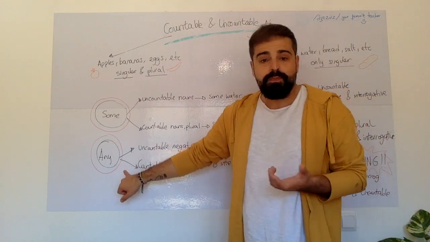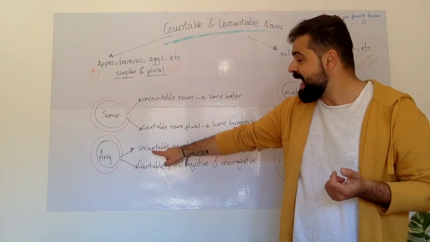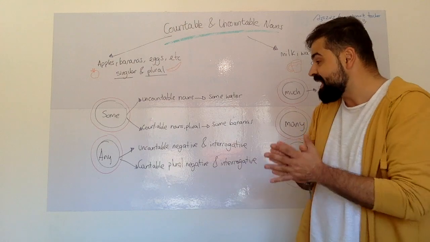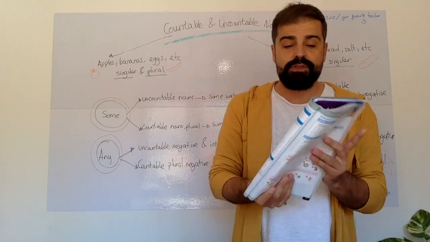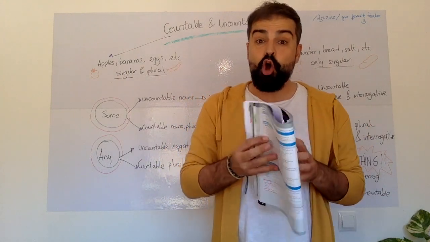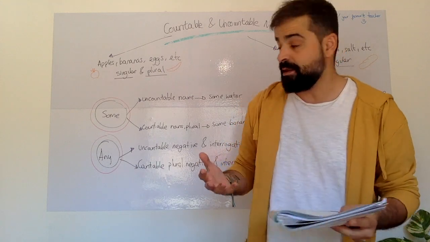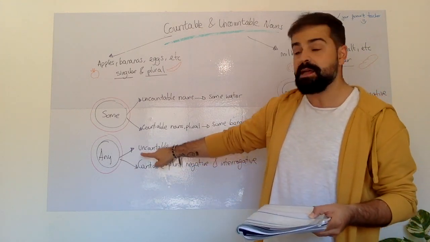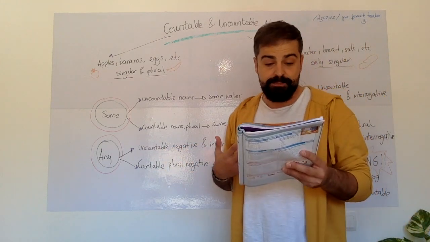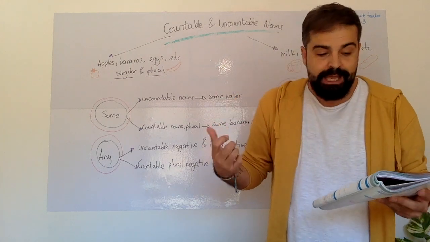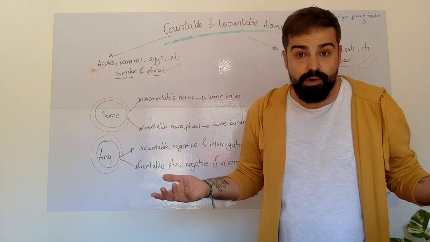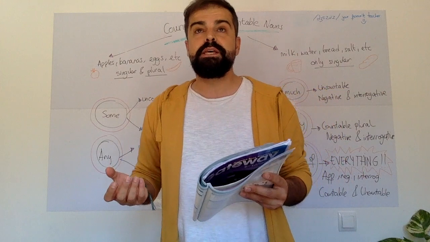What about any? With any, we have that with uncountable, negative and interrogative can be used too. For example, if you come back to your books on page 88, here it says, I haven't got any milk. That is negative and it is uncountable. Uncountable, milk, and negative, haven't got. I haven't got any milk. Or, for example, you can say, he or she hasn't got any, for example. Or, what about the interrogative form?